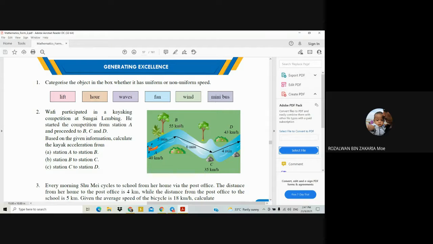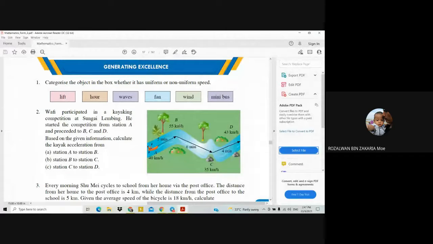So you will get 5/60. Wait, try to calculate this one. It is equal to 0.083 hours.